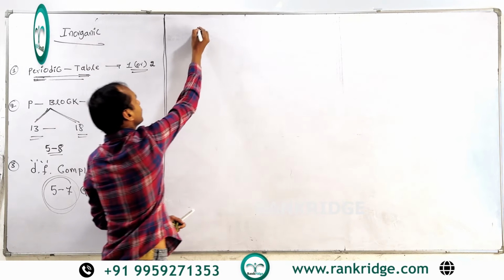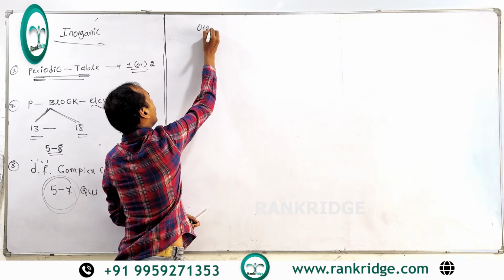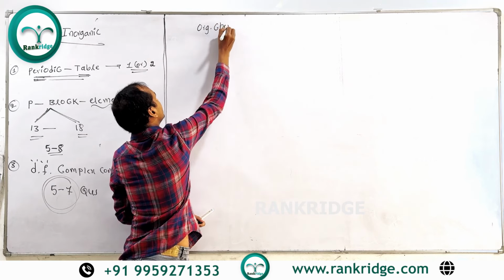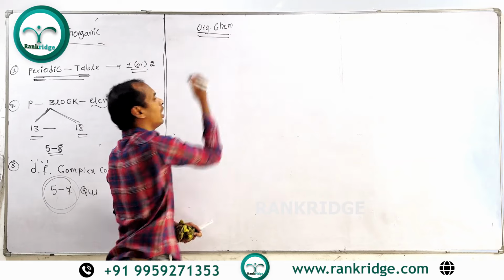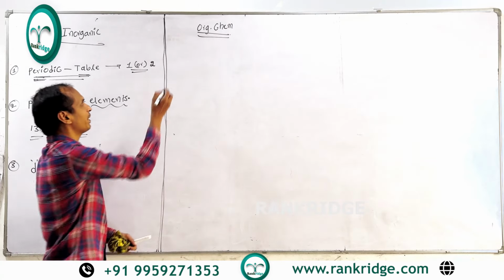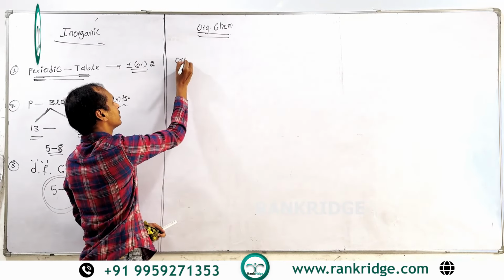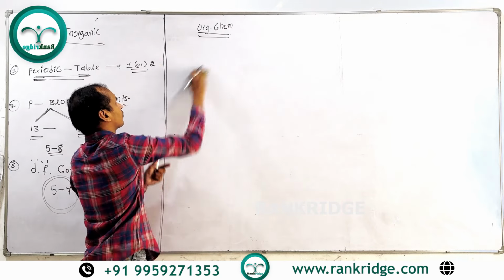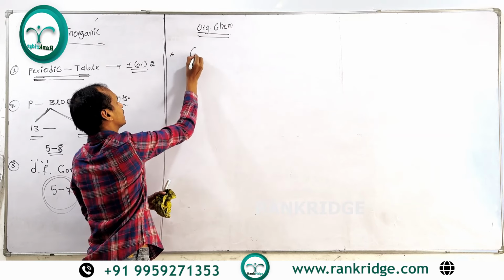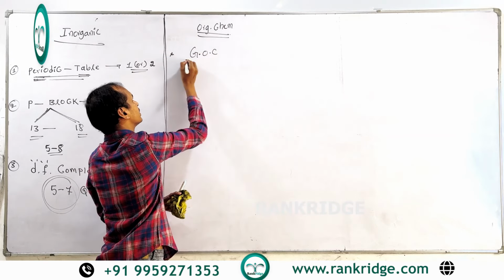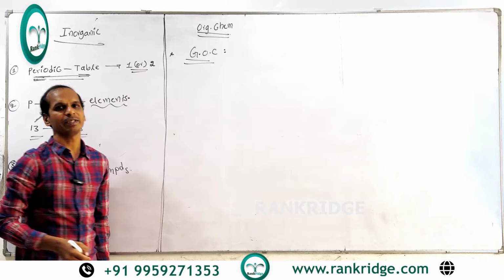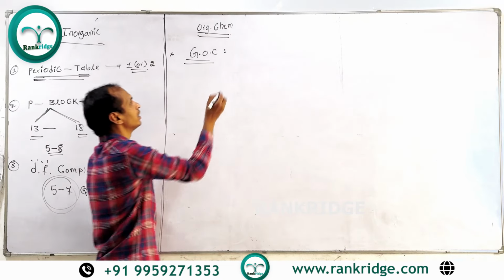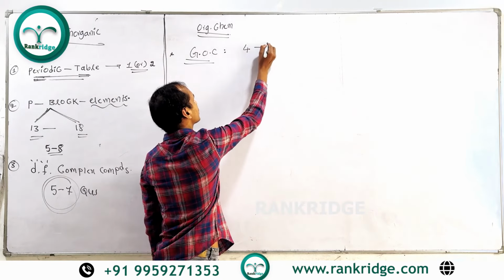Coming to the next one, the second topic is organic chemistry. This is an important topic. We can first look at first year organic chemistry. The first one is GOC, general organic chemistry, from which we can expect nearly 4 to 6 questions.